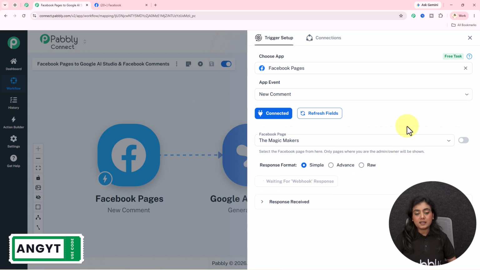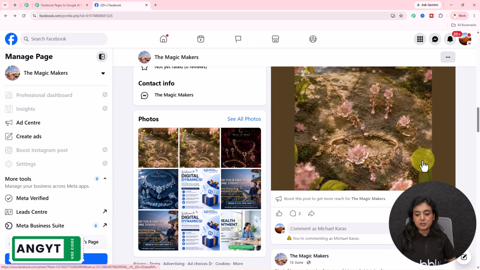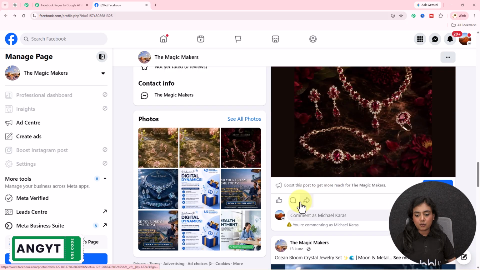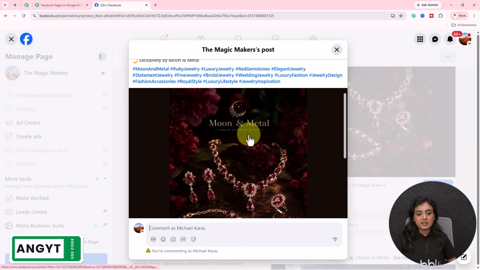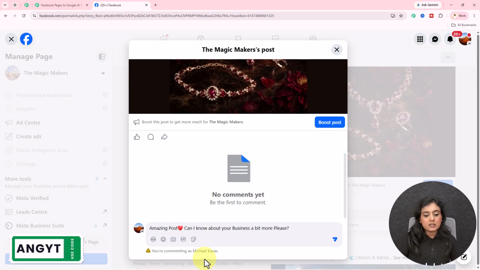So now to check whether my Facebook page, the Magic Makers, is connected to Pabbly Connect or not, on a different post, I'm going to create a new comment. So let's suppose for this specific post right here, I will create a comment as, amazing post, can I know about your business a bit more please? So I complimented the post as well as added a question.